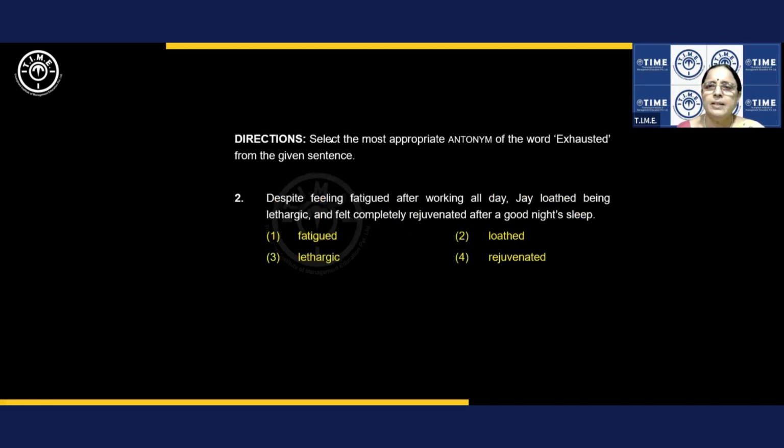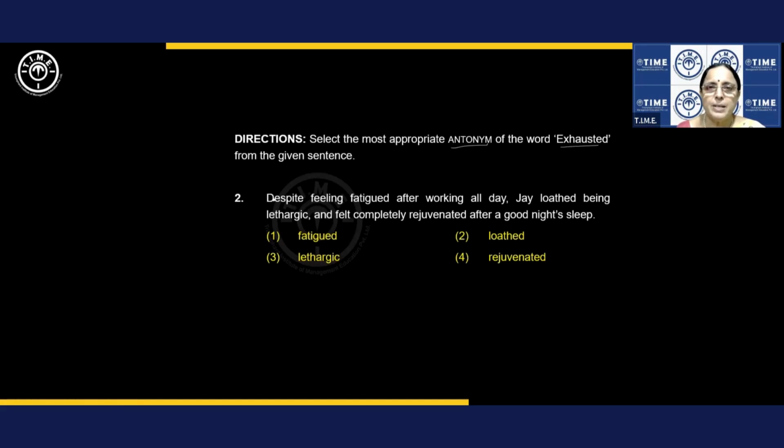Second one. Select the most appropriate antonym of the word exhausted, from the given sentence. Read the directions carefully, dear students, and you may have to come back to the directions once again. Now let's read.